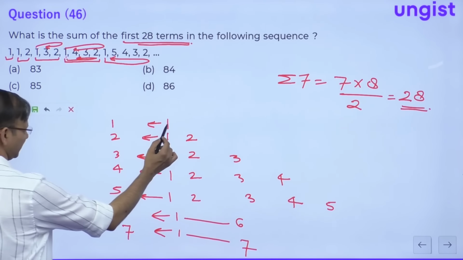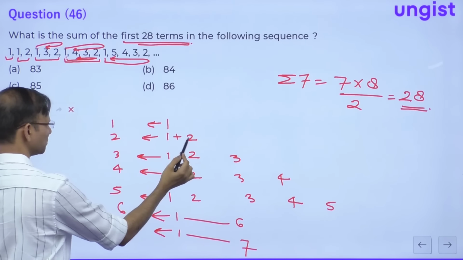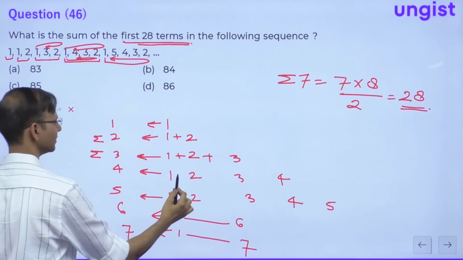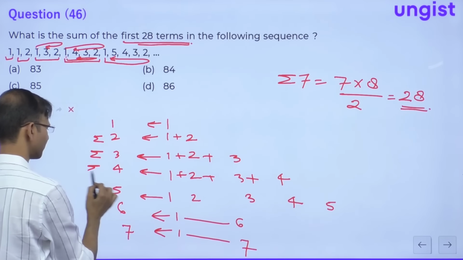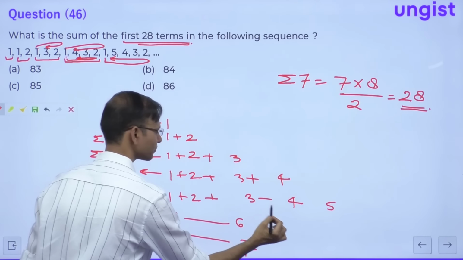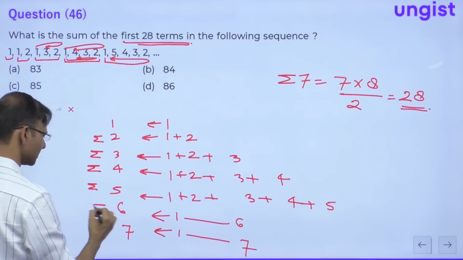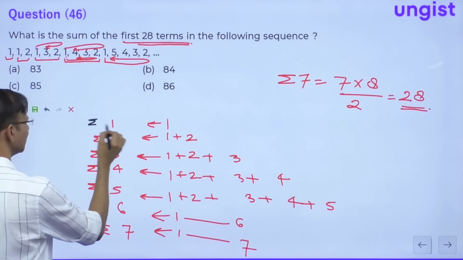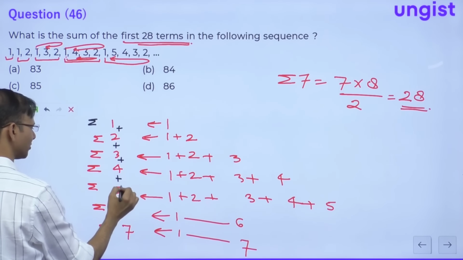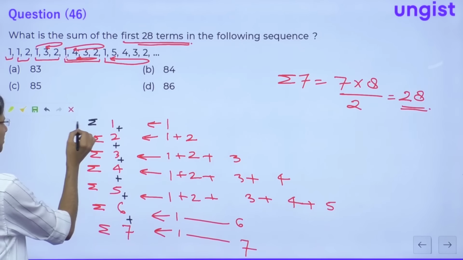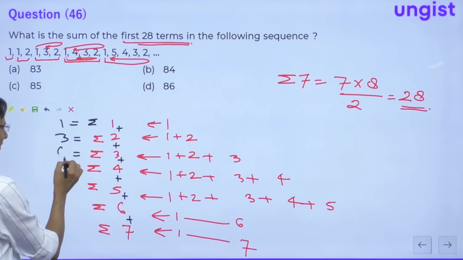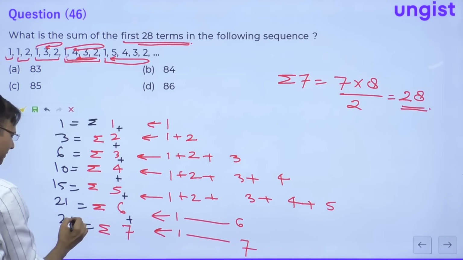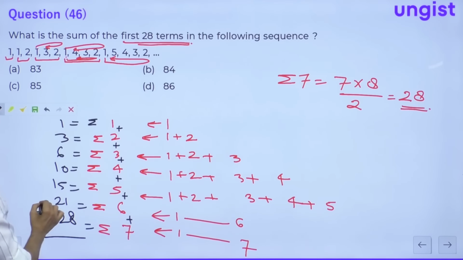So guys, here, the sum of 1 is 1. 1 plus 2, this is sigma 2. 1 plus 2 plus 3, this is sigma 3. 1 plus 2 plus 3 plus 4, this is sigma 4. This is sigma 5. This is sigma 6. This is sigma 7. So we just need to add these numbers: sigma 1 plus sigma 2 plus sigma 3 plus sigma 4 plus sigma 5 plus sigma 6 plus sigma 7. So this is 1, this is 3, this is 6, this is 10, this is 15, this is 21, and this is 28. So we need to add these numbers.